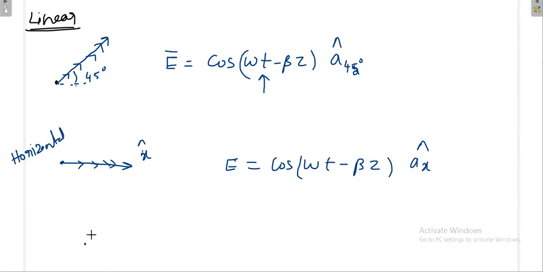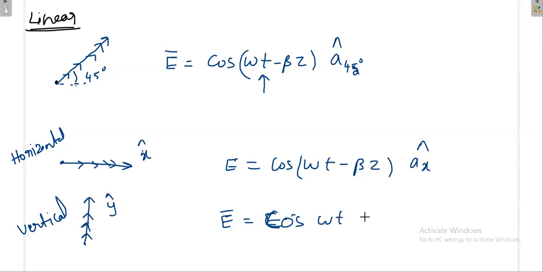Or otherwise, if the electric field goes in this way, very clearly this is vertical polarization. Then the electric field will be, for example, let me take this as y cap, the electric field is equal to cos(omega t minus beta z) ay cap. This is vertical polarization. Now I'm going to discuss circular polarization.